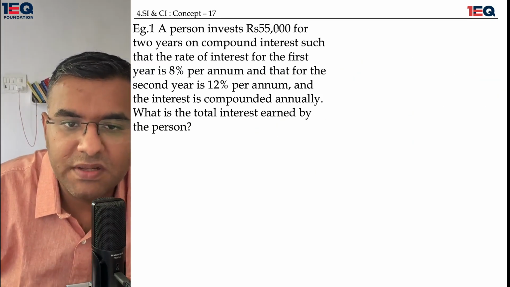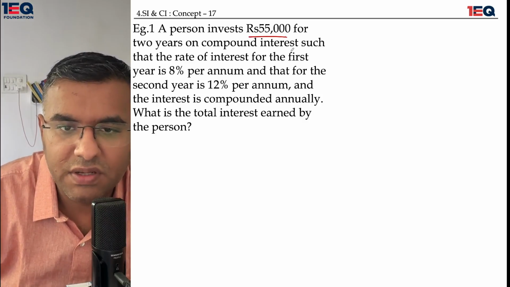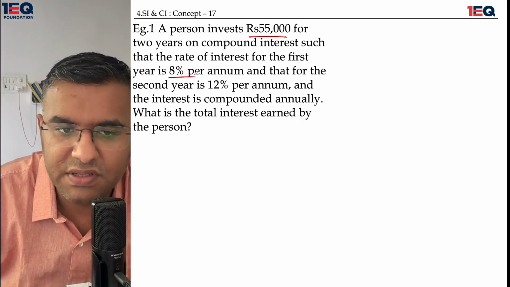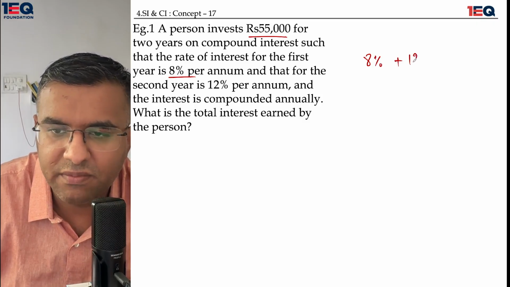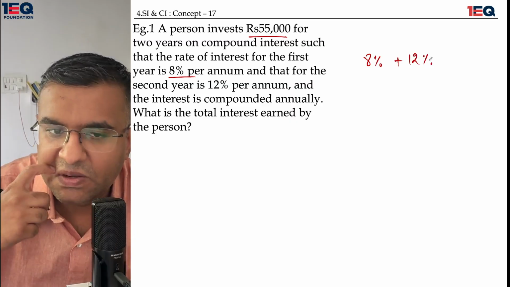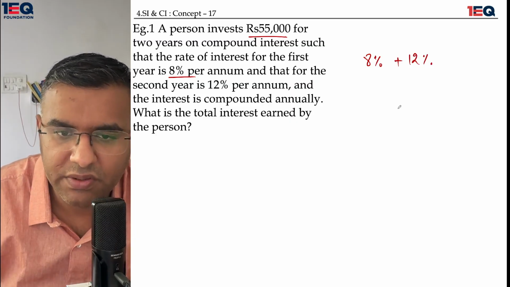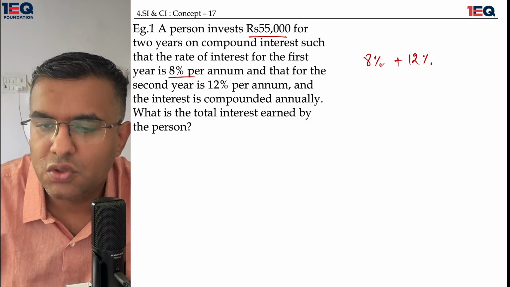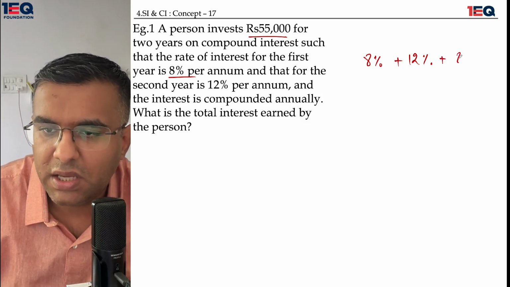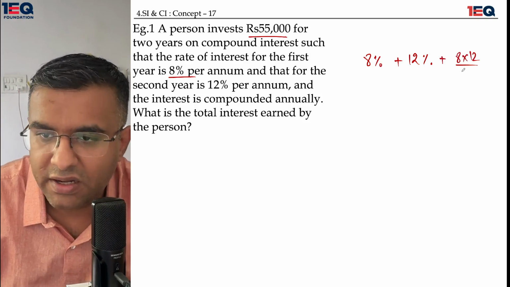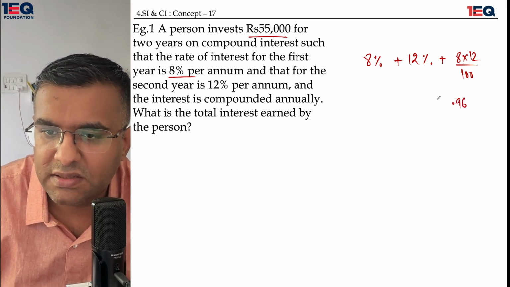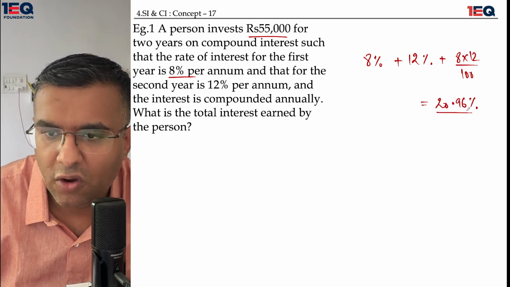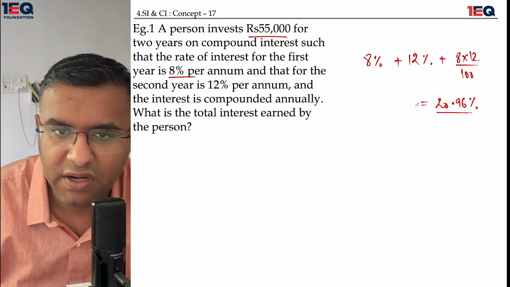Okay, so a person invests 55,000 for 2 years on compound interest such that the rate of interest for the first year is 8% per annum, and for the second year is 12% per annum, and the interest is compounded annually. What is the total interest earned by the person? So 8 plus 12 plus 8 into 12. We've already done it. That's why I'm not solving it a lot. This is going to give me 0.96 and this is going to give me 20. So 20.96% is the official rate of interest that we are talking about.